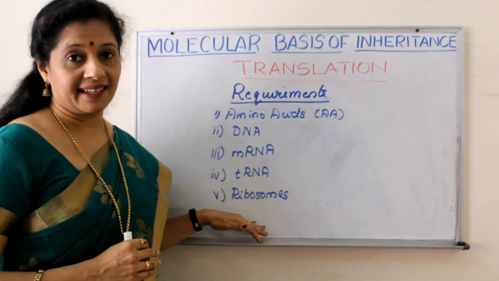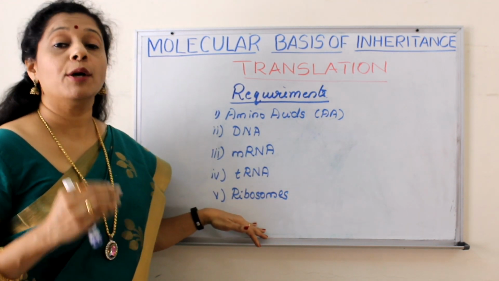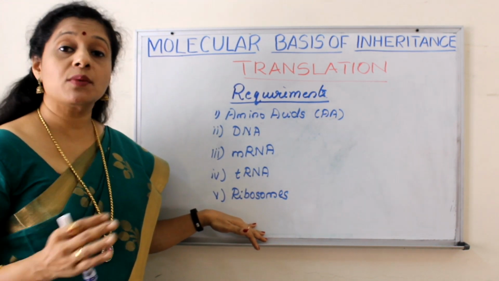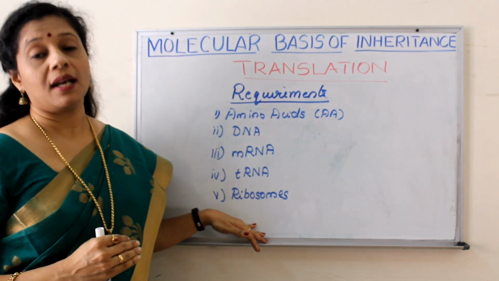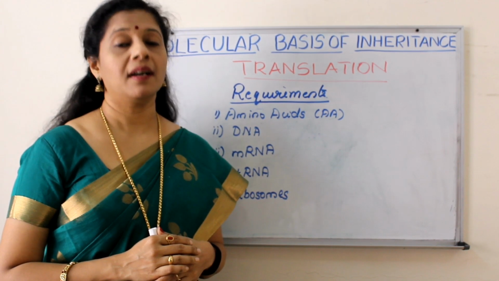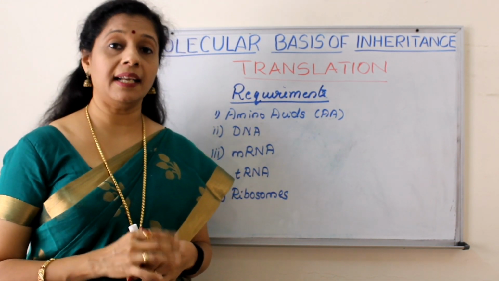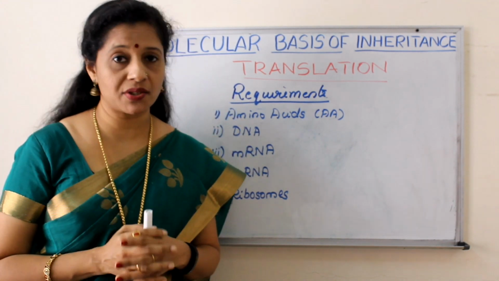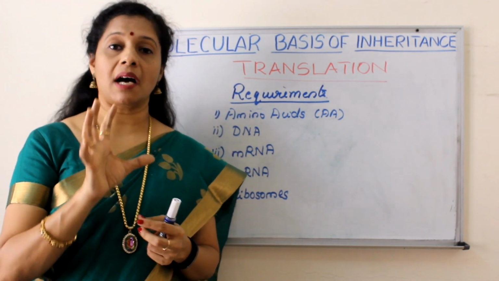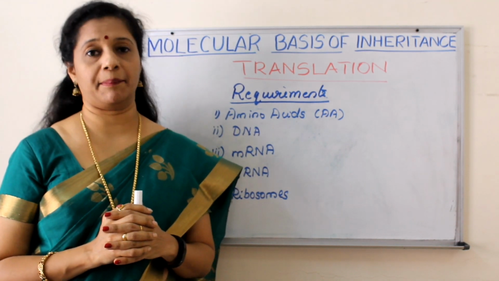And finally, we need a place for all this to take place. That is called a protein factory, the place where protein is synthesized in a cell. Where is it? It is in an organelle called a ribosome. We know ribosomes are made up of mainly structural RNA and protein. They are non-membrane bound structures, right? They have only some RNA, ribosomal RNA, and proteins associated with them.